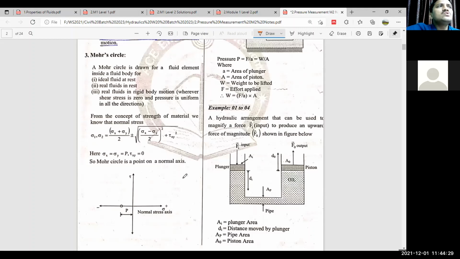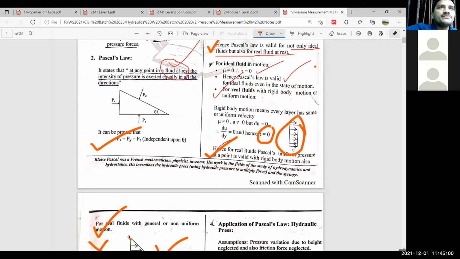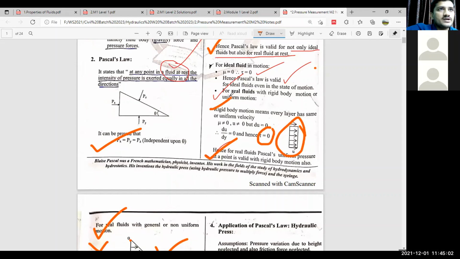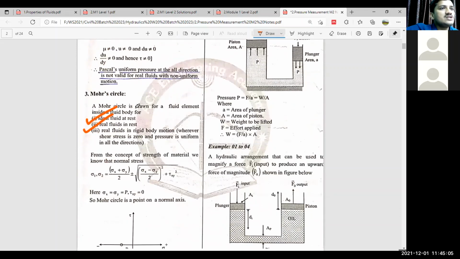Now if we have to apply this Mohr circle for a fluid element inside a fluid body, you can see a Mohr circle is drawn for a fluid element inside a fluid body for ideal fluid at rest and for a real fluid at rest. And the third one is a real fluid in a rigid body motion. Rigid body motion means shear stress is zero and pressure is uniform in all the directions. Now this point is the rigid body motion, and this is the general or non-uniform motion.